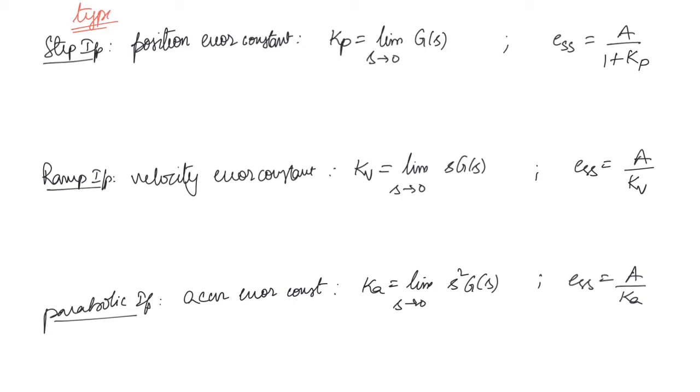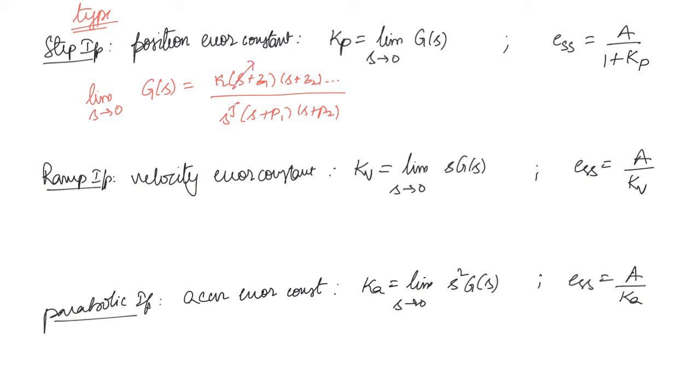So we saw the transfer function G of s. It can be represented in a general form like this, divided by s to the power j, where j gives the type, and then the remaining poles. Now if you apply limit s tends to 0 for G of s, what will happen?